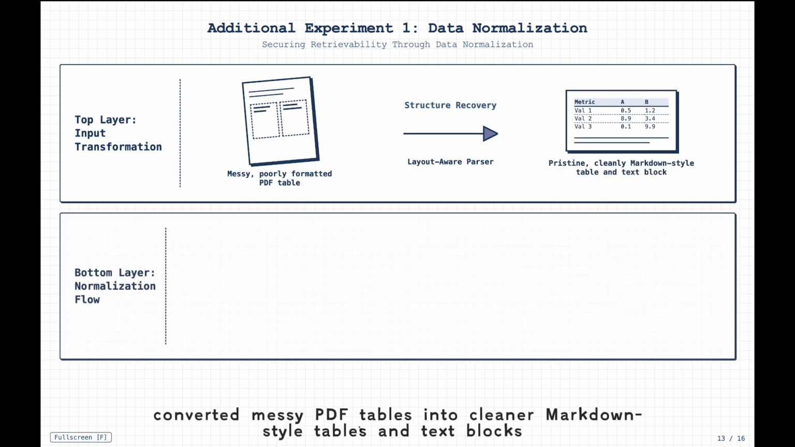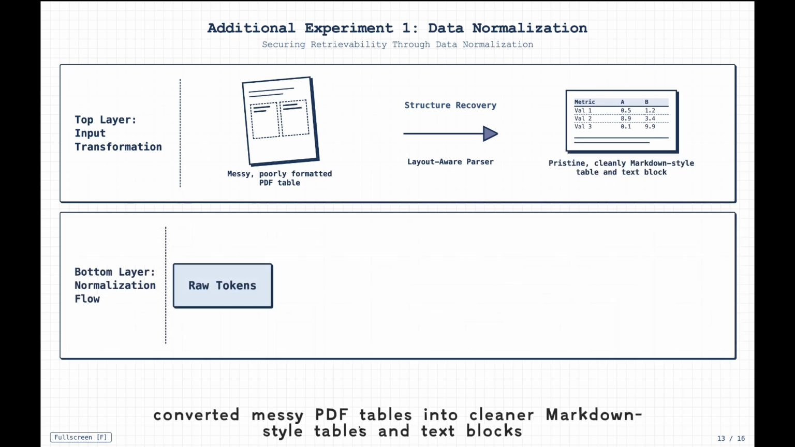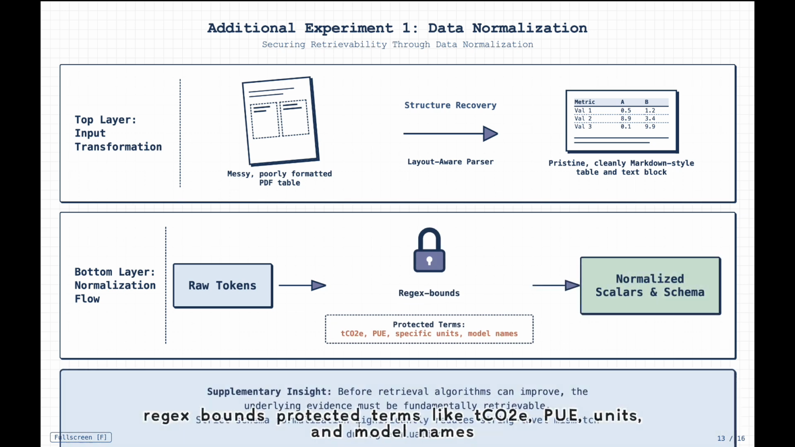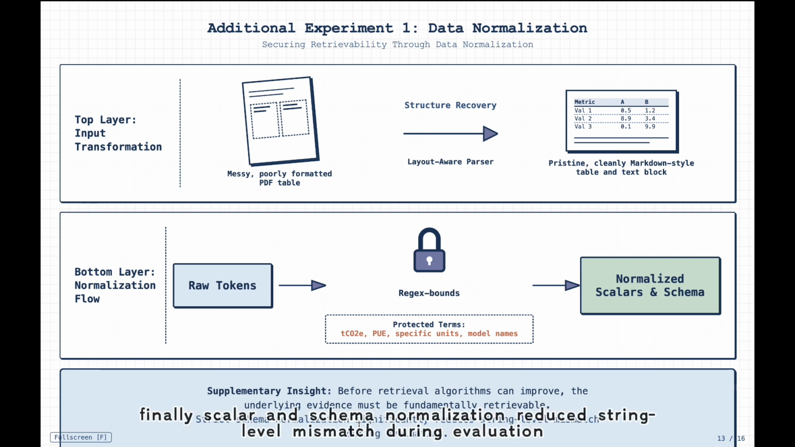This supplementary experiment focused on making evidence retrievable before retrieval even starts. Layout-aware parsing converted messy PDF tables into cleaner Markdown-style tables and text blocks. Regex bounds protected terms like tCO2e, PUE, units, and model names. Finally, scalar and schema normalization reduced string-level mismatch during evaluation.